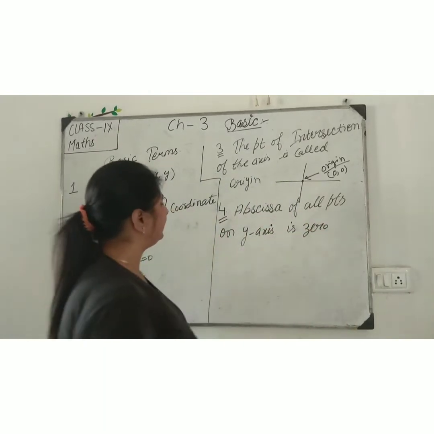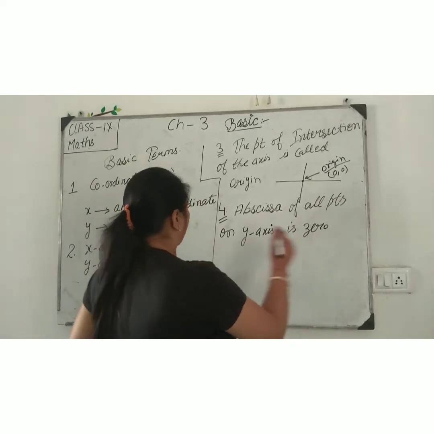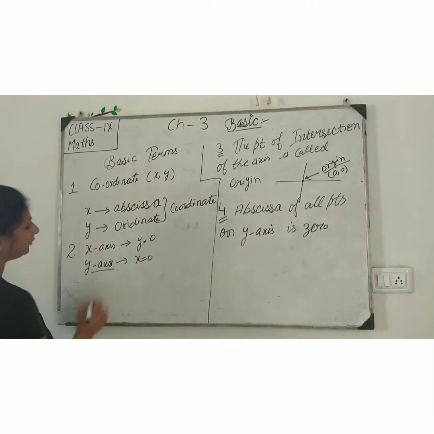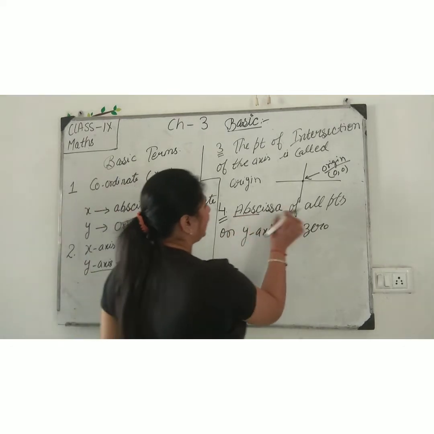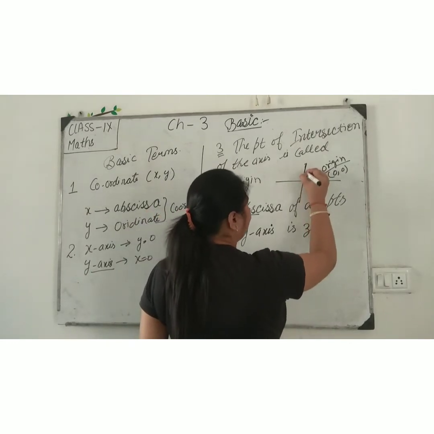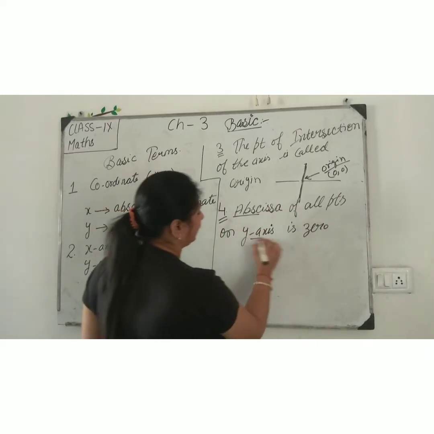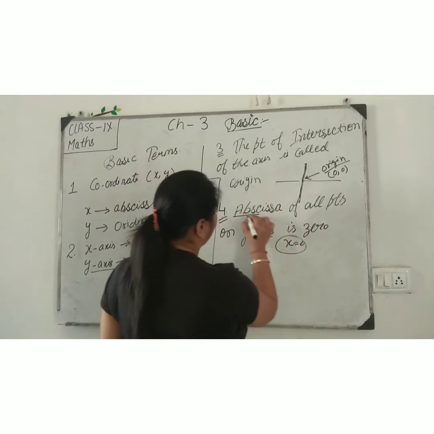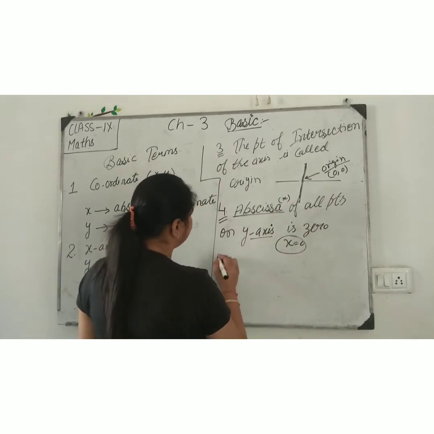What is the meaning of this? Abscissa of all points on y-axis. When we are talking about y-axis, it means x equal to 0. So, when abscissa of the all point y-axis is 0, मतलब जब कोई लाइन y-axis पे हम ड्रॉ करते हैं, it means this x क्या होगा हमारे पास 0. Here I am talking about abscissa x.